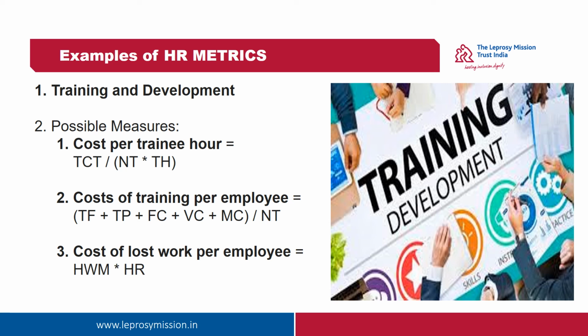As mentioned in my earlier example, let us say that we have spent 10 lakh on cost of training such as cost of consultant, their travel, lodging and boarding, travel, boarding and lodging cost of the trainee, venue charges and other expenses, and the number of trainees attended are 50, 10 lakh divided by 50, 20,000 is the cost of training per employee in this case.